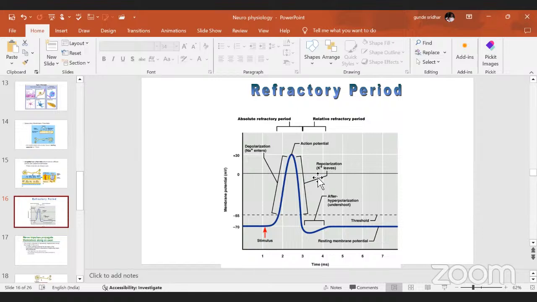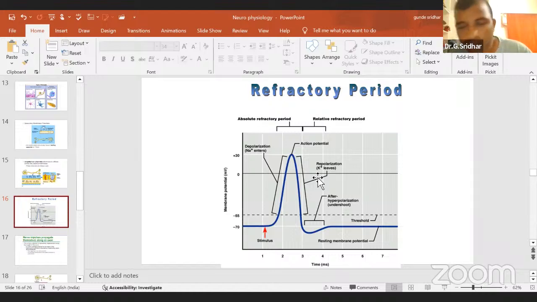Okay, then we will discuss the next main important topic. Actually, time is only 10 minutes, but we will discuss at least the synapse. Then in the next class we'll discuss synaptic transmission, in a different way, because we read synaptic transmission in 10th class or intermediate and degree, but at PG level we'll discuss it differently.